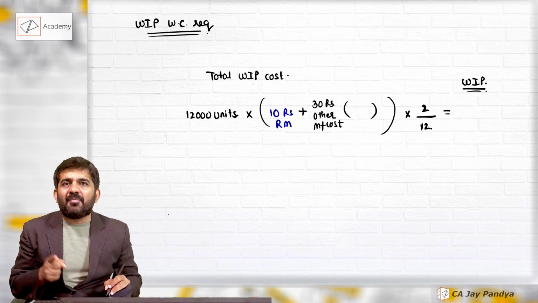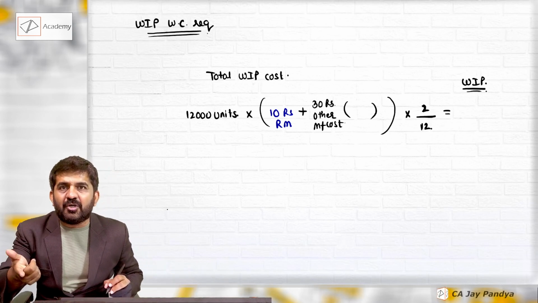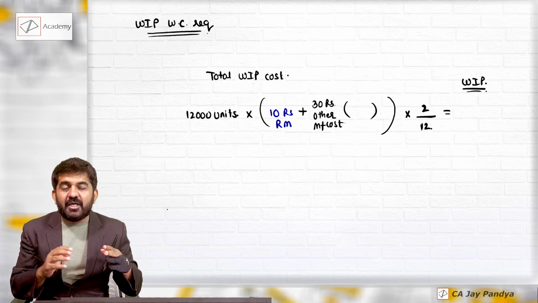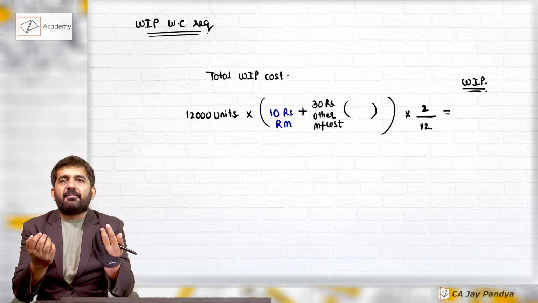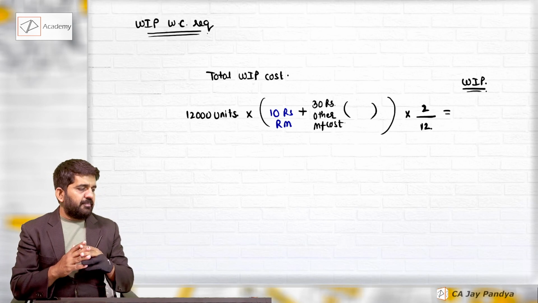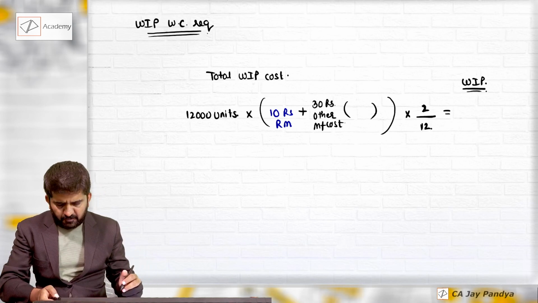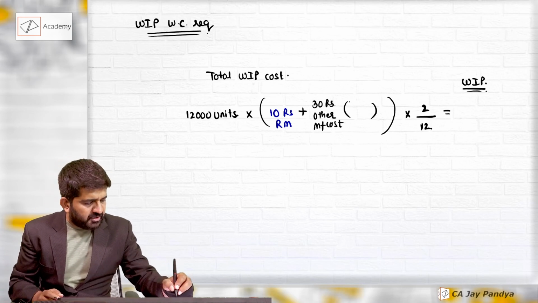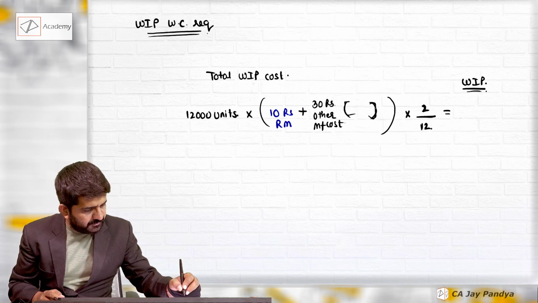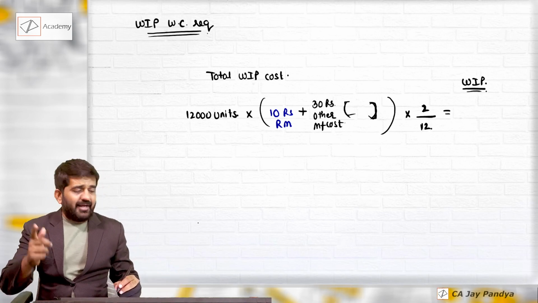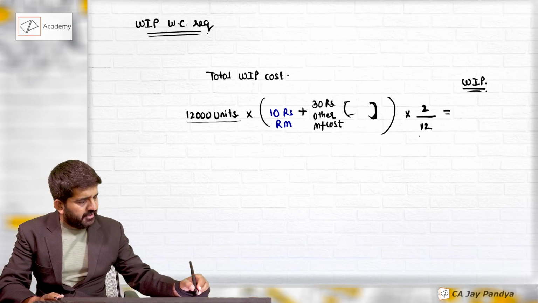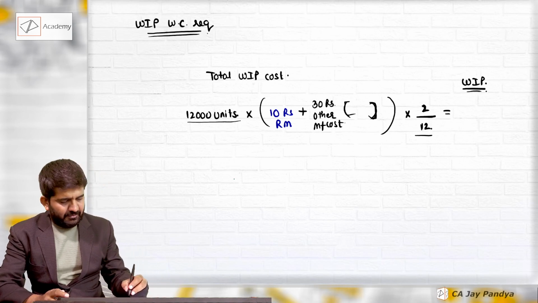To carry on my process, I will be incurring cost, but I'll not be receiving money. During that period, there will be money requirement, which is nothing but WIP working capital requirement. Let me first find it out. But try to understand this: 12,000 units into 2 divided by 12.